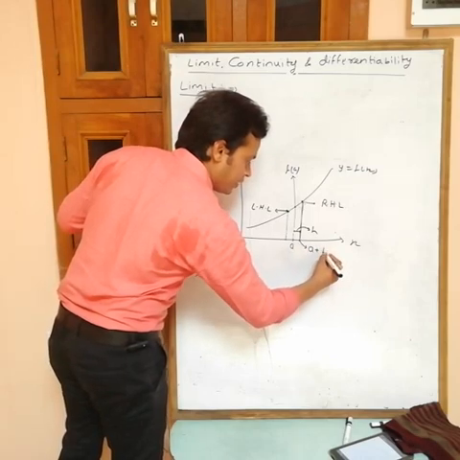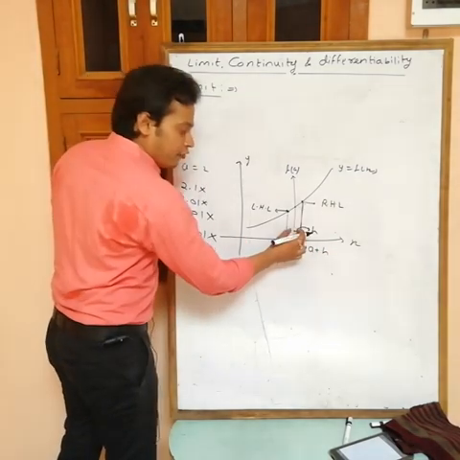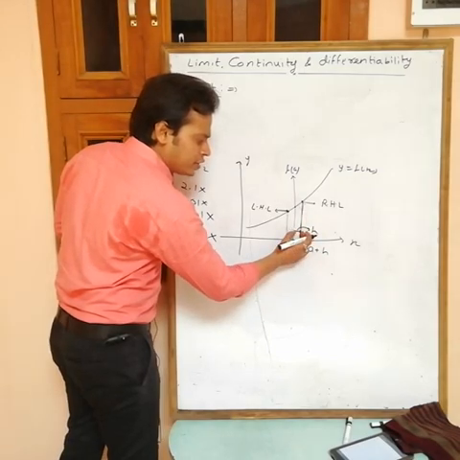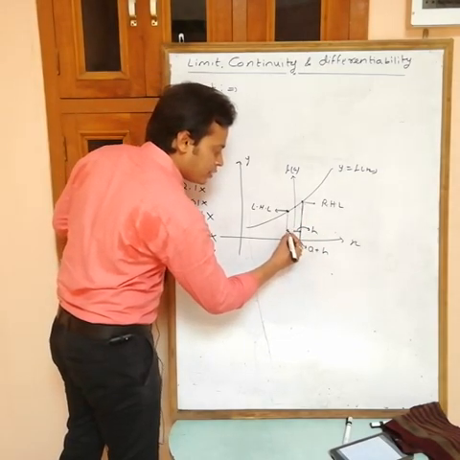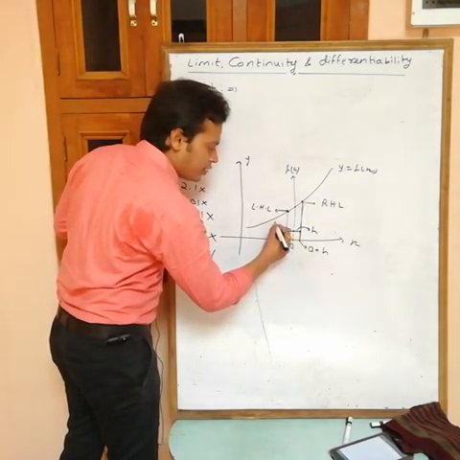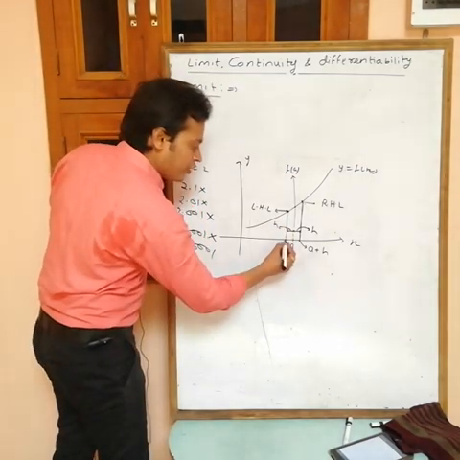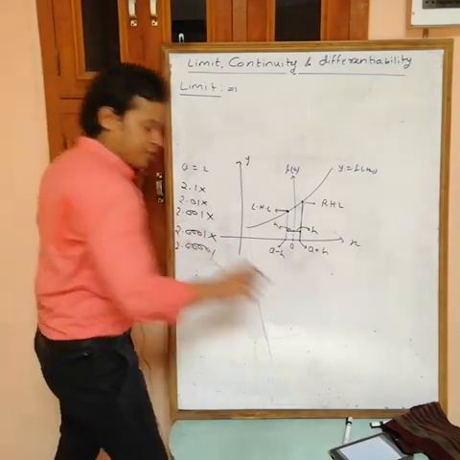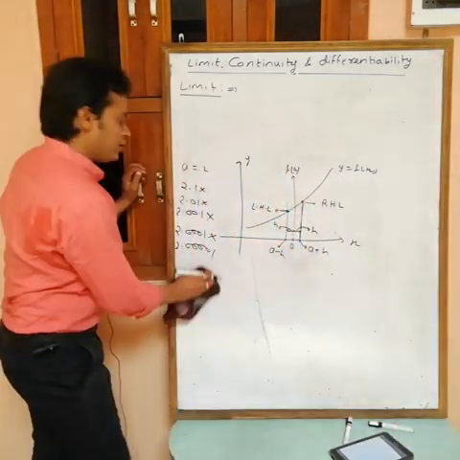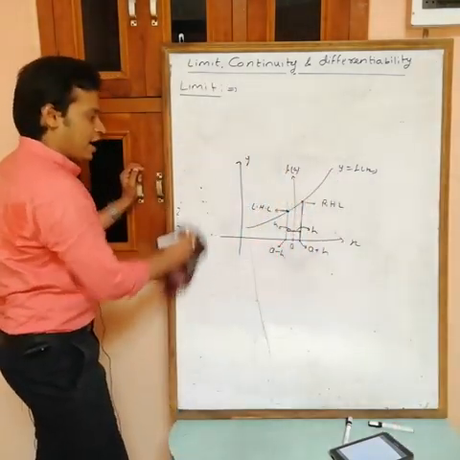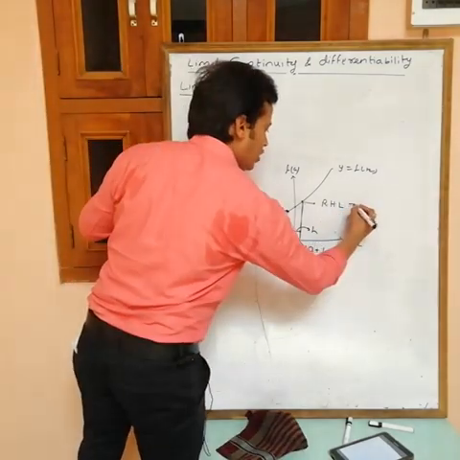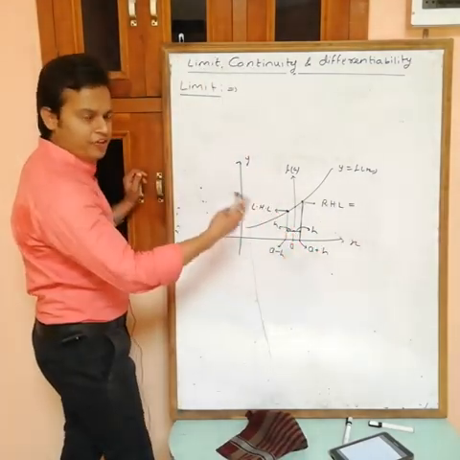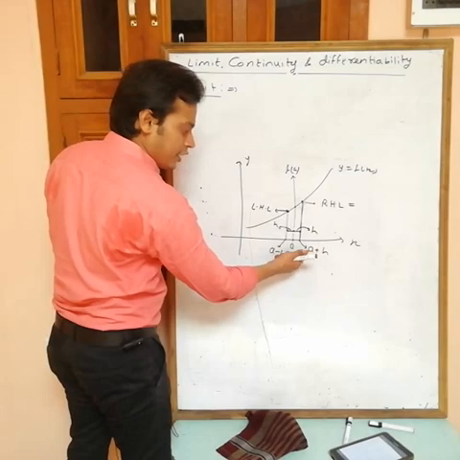at this point becomes a plus h. For the just next point we are taking this distance as h, then similarly this one also becomes h, and the value of x at this point is a minus h. Okay, now you can find the value of RHL. RHL is the value of the function at a plus h.